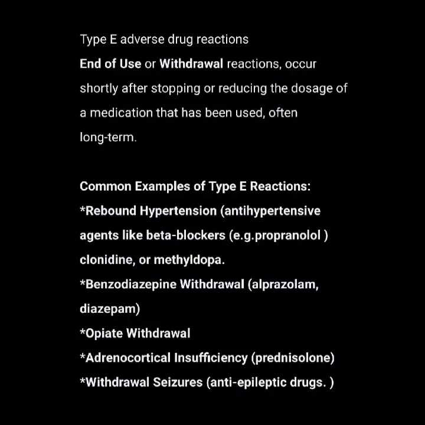In conclusion, abrupt withdrawal of certain agents, particularly those that act on the central nervous system or autonomic nervous system, can trigger a surge in sympathetic activity. For example, rebound hypertension is driven by a sudden increase in catecholamines and upregulation of receptors that were previously blocked by the medication.